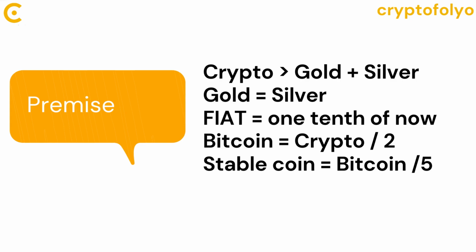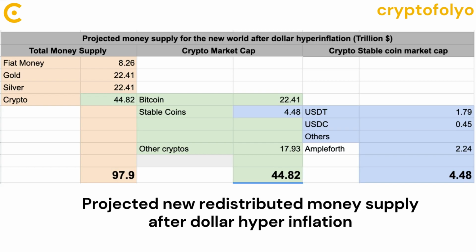These premises serve as the foundation for the calculations and future projections of the value distribution among different assets in the event of dollar hyperinflation. It's important to note that these are assumptions and the actual values may vary. After dollar hyperinflation, the projected redistributed money supply could look as follows.